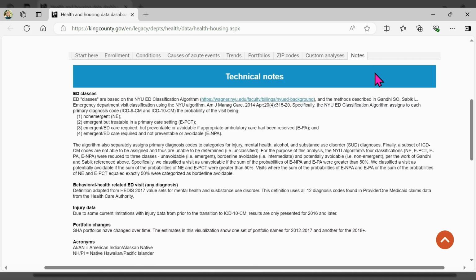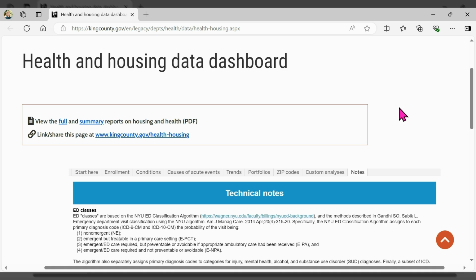Finally, the Notes tab provides information about data sources, including King County Housing Authority, Seattle Housing Authority, and Medicaid data from the Washington State Healthcare Authority.